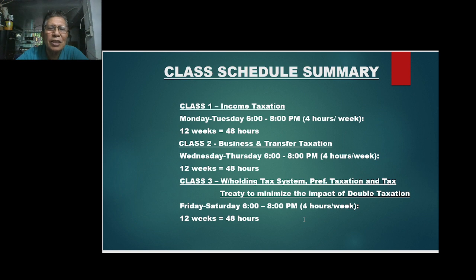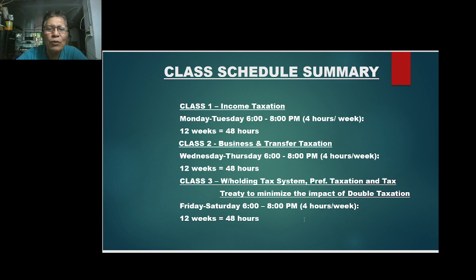Class 2, business and transfer taxes, would be Wednesday and Thursday. It is also a schedule of 6 to 8 in the afternoon. So 2 hours per day, that would be 4 hours a week. Again, that would be 12 weeks, equivalent to 48 hours.